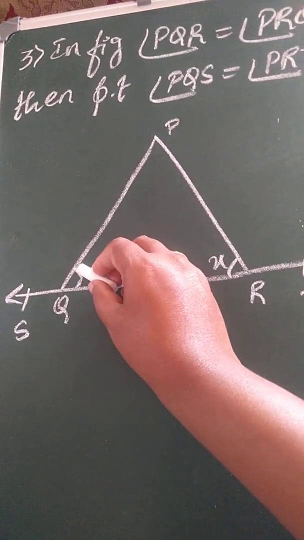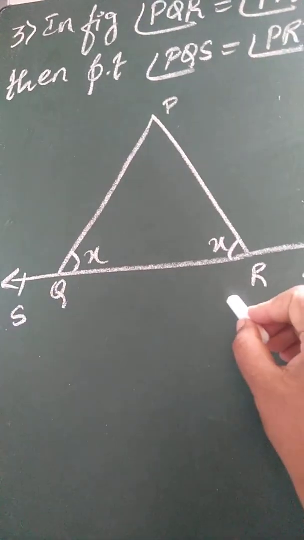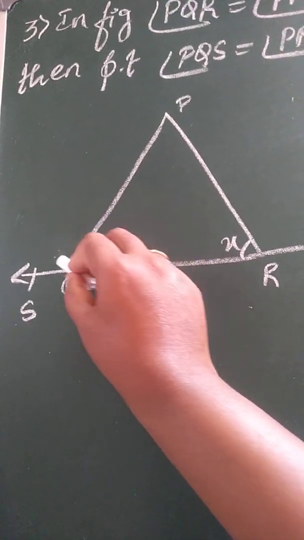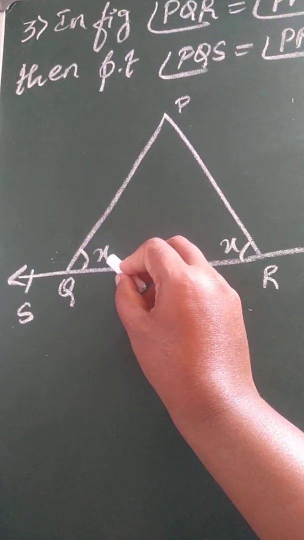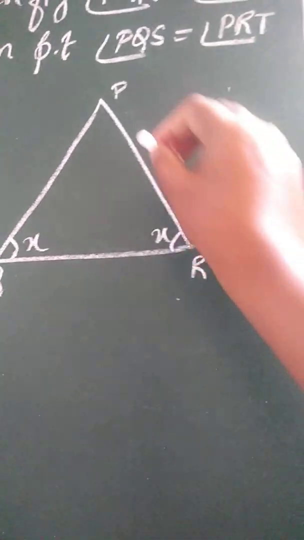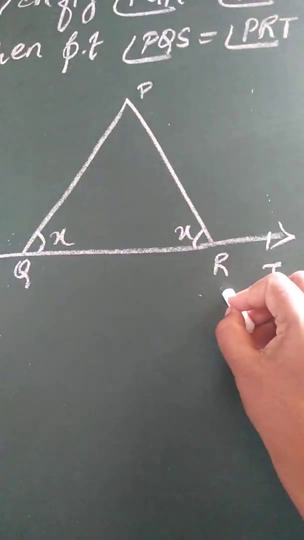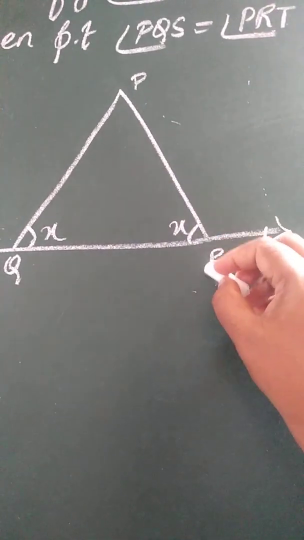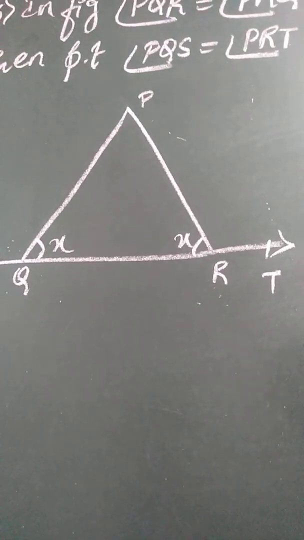First, I will say that the line PQ is standing on the line SR. Hence, these two angles are forming a linear pair. Hence, the sum of these two angles will be 180 degrees. In a similar way, I will say line PR is standing on the line ST. Hence, the sum of these two angles, that is PRQ and PRT, is 180 degrees.